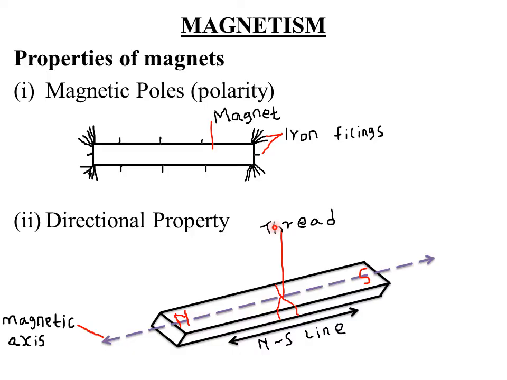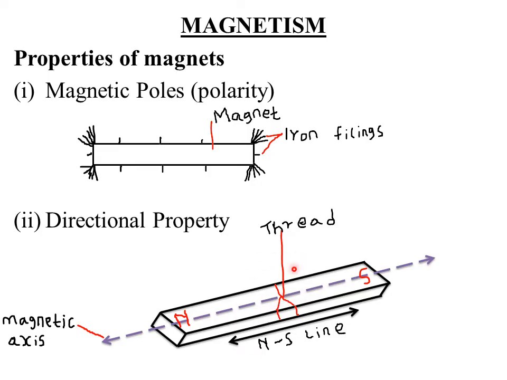For example, in a laboratory we sometimes use a stand. You just hang it freely in air such that it is suspended. So the directional property here: when a magnet is freely suspended in an open place, it will rest along a certain particular direction. So it aligns along the north-south direction as shown here.